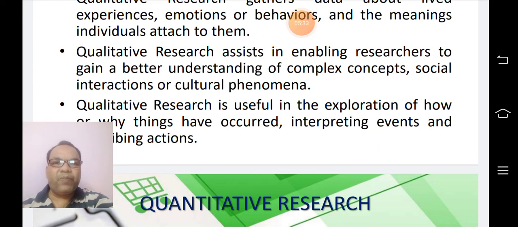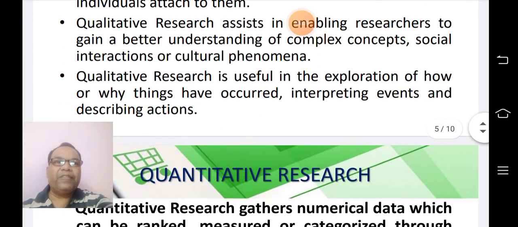Obviously, society is complex, social phenomena is complex. It's very difficult for a person to know all this quite easily or just at once. It takes time. So, through qualitative research, it may be possible to have a better understanding of the complexity of the concepts, complexity of social interactions, complexity of cultural phenomena.